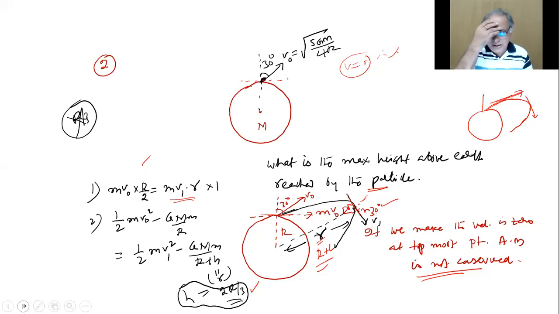Actually, when you look at it, yes, I understood. That feeling should come. Otherwise, because I'm forcing you to ask, you will ask something which is not related to this. You should really feel, yeah, it should have been like this only. So the idea that all the time at the topmost point the velocity becomes 0 is not correct. And we are missing out many times the conservation of angular momentum.